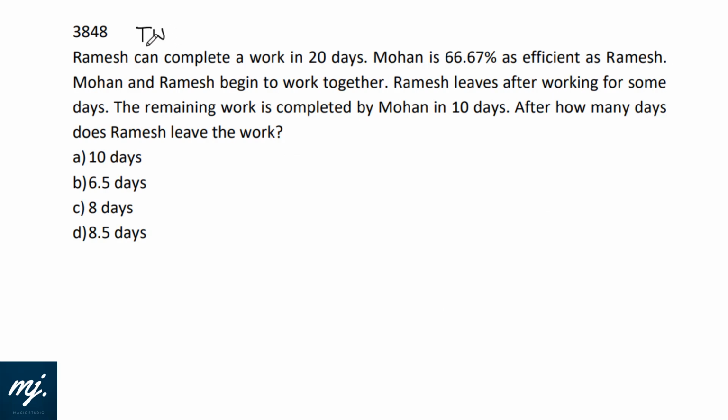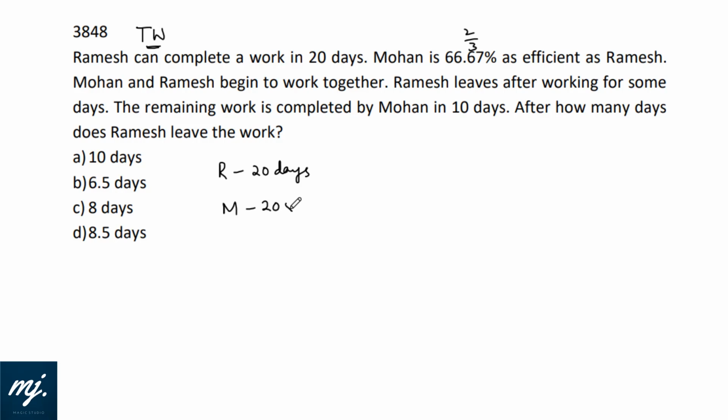Okay, another one from time and work, which is quite amazing. More than one question on time and work is not readily seen in those 15 questions. But here we have Ramesh can complete a work in 20 days. Mohan is 66.67%, that is 2/3 as efficient as Ramesh.